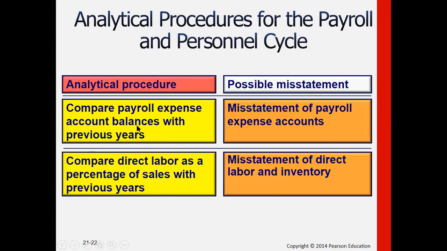But then if, let's just say, the amounts are not that big, so that's okay. And again, we set a level of tolerable misstatement or performance materiality. Then we compare direct labor as a percentage of sales. It's possible that there would be material misstatements on the direct labor as to the amount as well as the cost of the inventory, because remember, we have to take note that direct labor is a component of the cost of the inventories of the company.